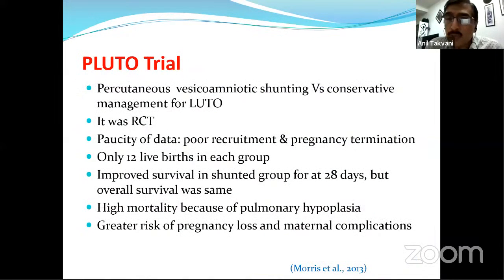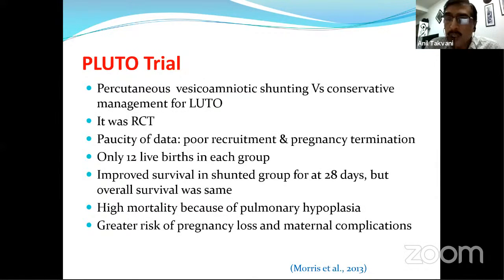So this is something about the PLUTO trial. Can you give me the full form of PLUTO? Anyone, any resident? So P is for percutaneous vesicoamniotic shunting, versus conservative management. These are the two arms that were compared with each other. That is, percutaneous vesicoamniotic shunting versus conservative management for LUTO. That is the PLUTO trial.